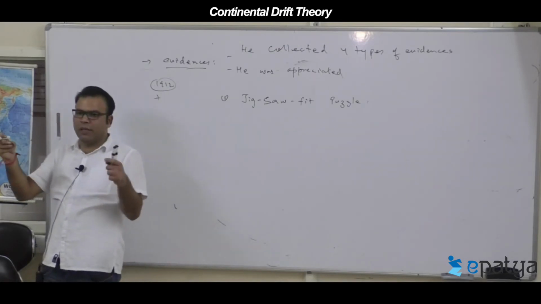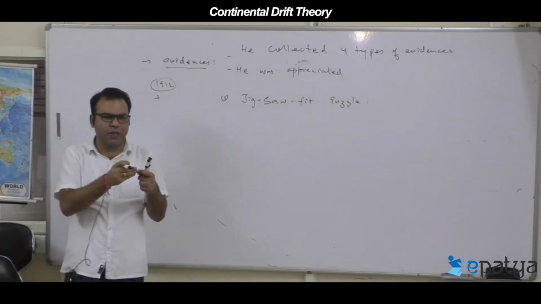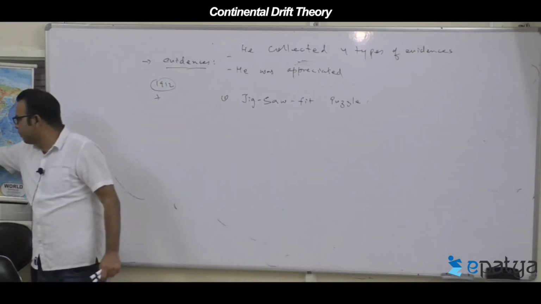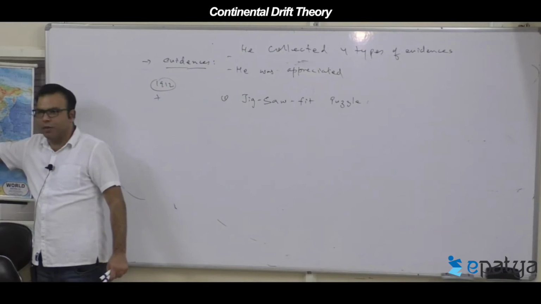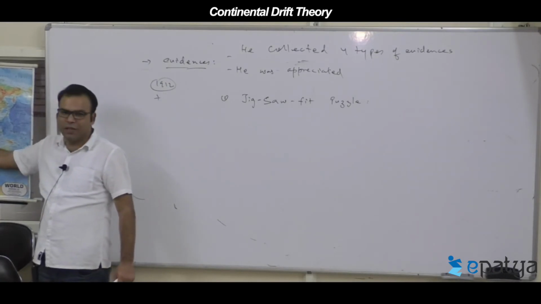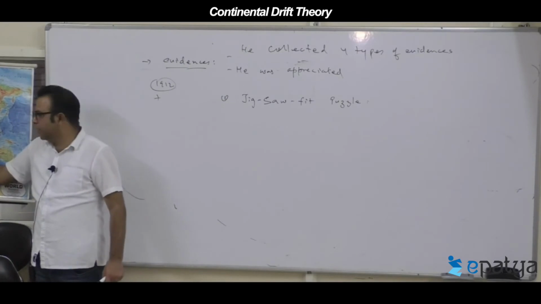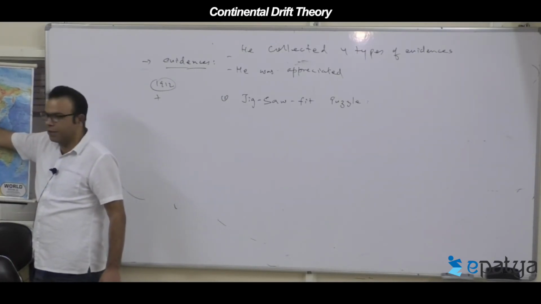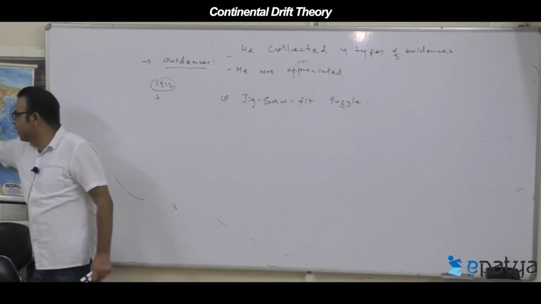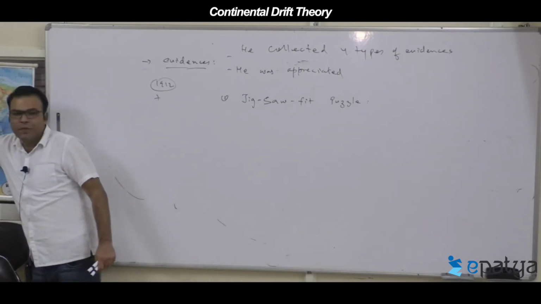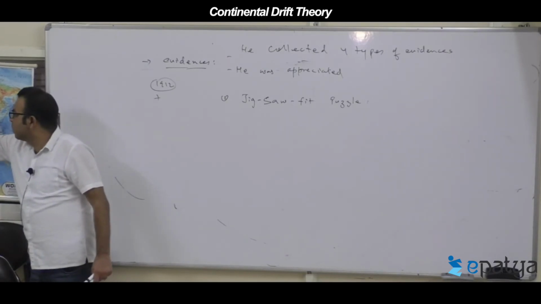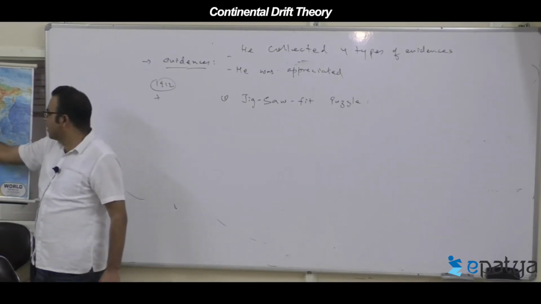In the puzzle, what happened? One structure can be fitted with another. So if you observe, this part of Brazil, of South America, can be fitted with the Gulf of Guinea of Africa, isn't it? Even this part, the Spain and Portugal part of Europe, would be fitted with the Gulf of Mexico. This part could be fitted with this part. So as a result, all the land masses could be fitted.